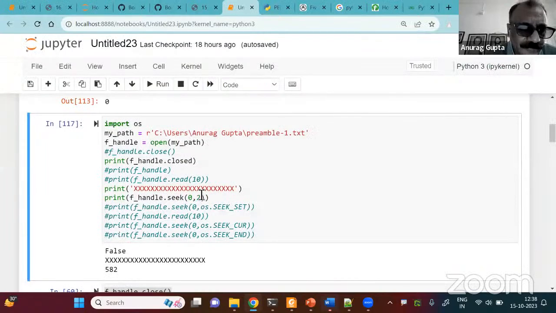So we were here. Let us remove this. Let us write f handle dot tell.